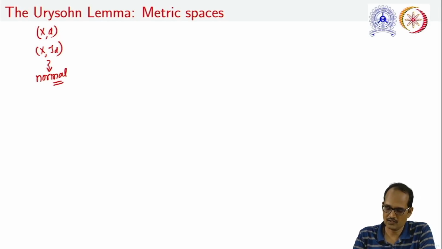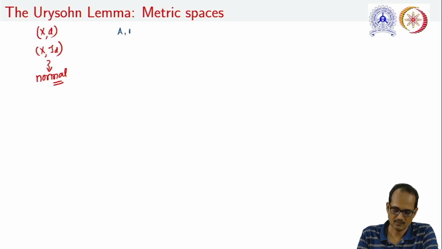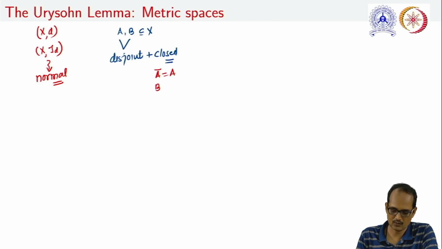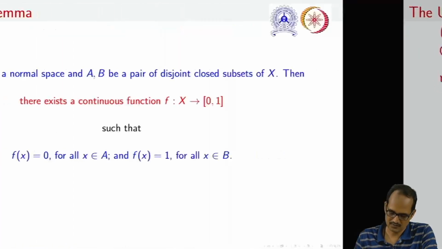Now, let us take two disjoint closed subsets A and B of X. Note that these both are disjoint and at the same time they are closed too. If they are closed, we can conclude that closure of A is equal to A and closure of B is equal to B.